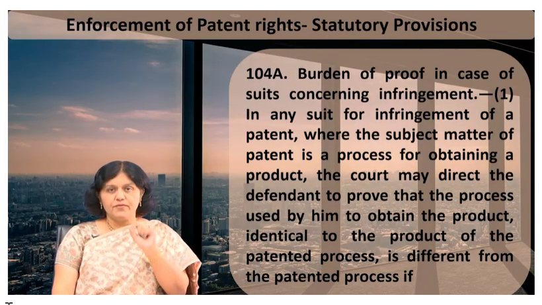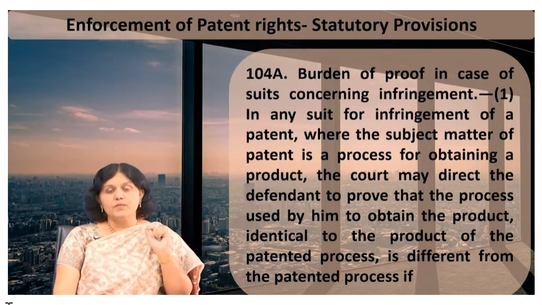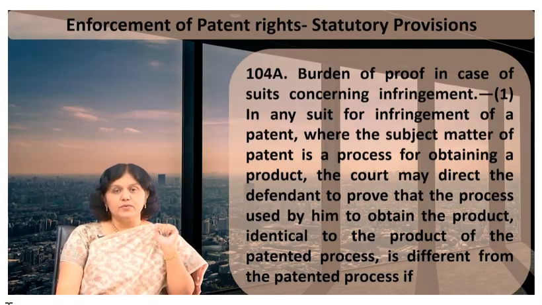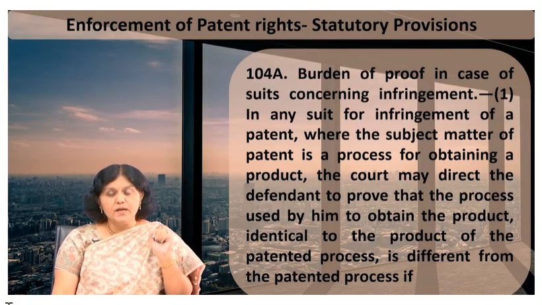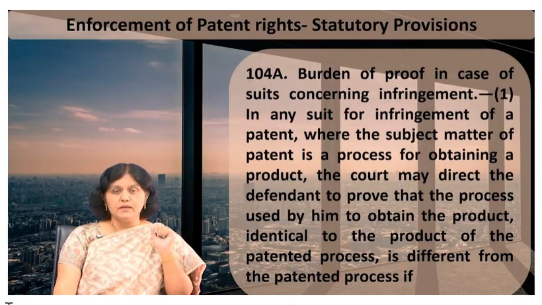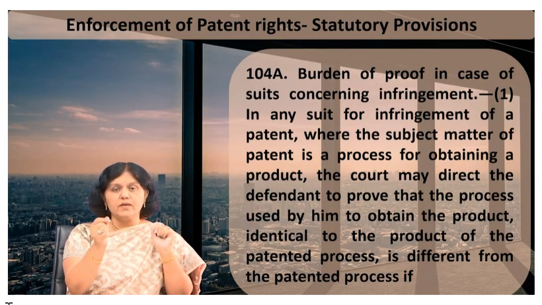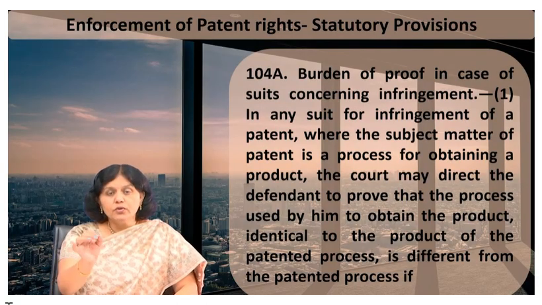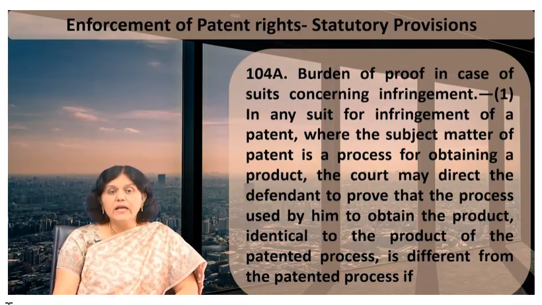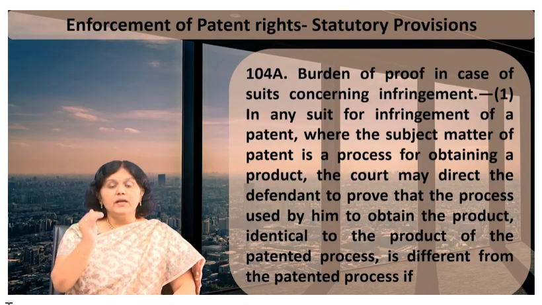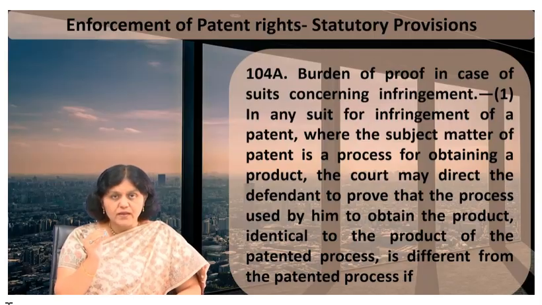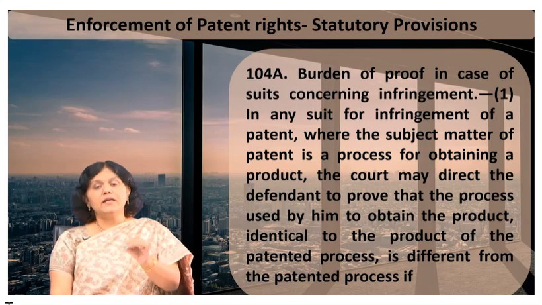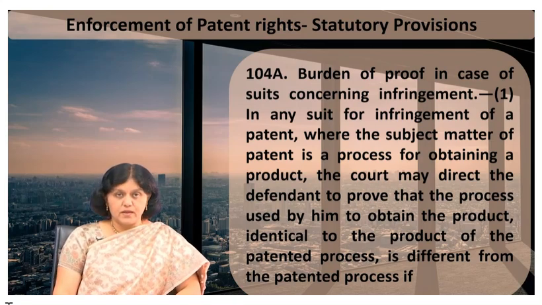So what it says is that if the subject matter of the patent is a process for obtaining a new product, or there is a substantial likelihood that the identical product is made by the process, and the patentee or a person deriving title or interest in the patent from him has been unable through reasonable efforts to determine the process actually used, provided that the patentee or a person deriving title or interest in the patent from him first proves that the product is identical to the product directly obtained by the patented process.